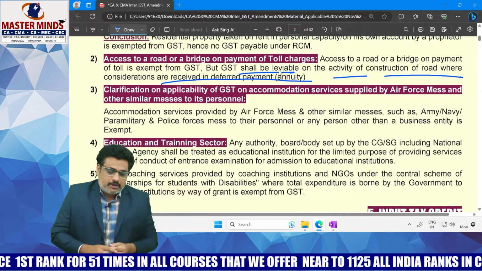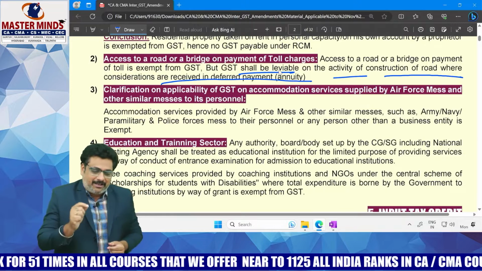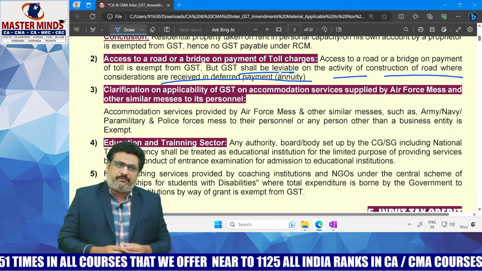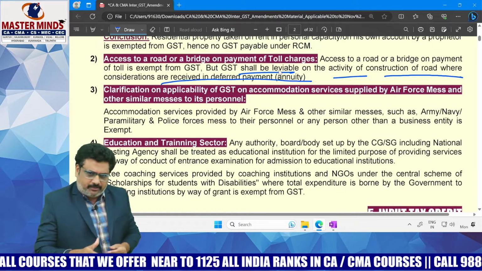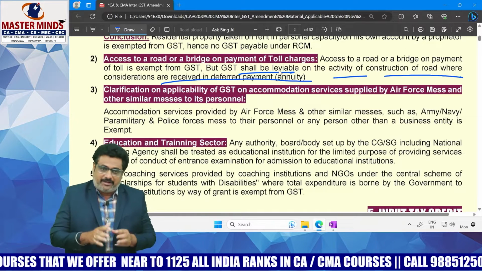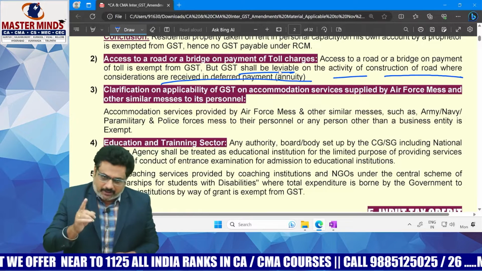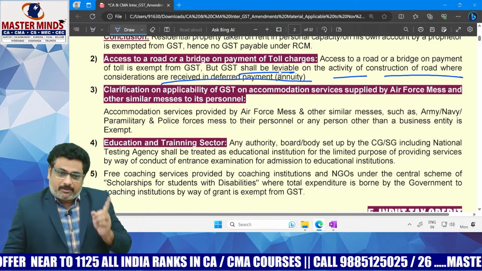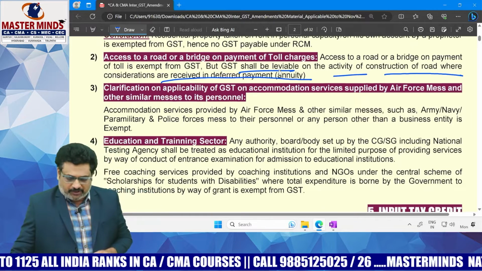If this mess facility is maintained by any private body, that means if it is outsourced to any other person and it is not run by the central government or state government itself, in those cases exemption would not be available. If it is run by the government, then only it is exempted. That is the clarification that was given.